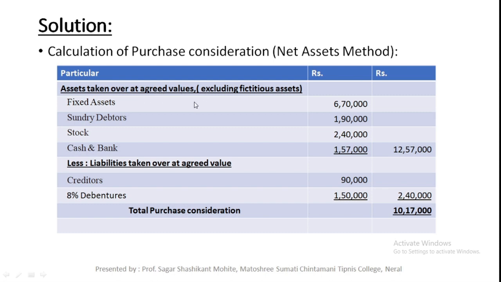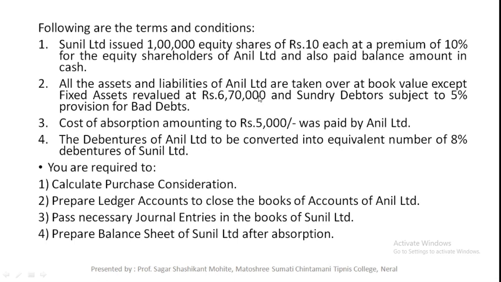At agreed value, that means revised value. In the second note we are given the information related to agreed value. All the assets and liabilities of Anil Limited are taken over at book value, except fixed assets revalued at rupees 6,70,000.